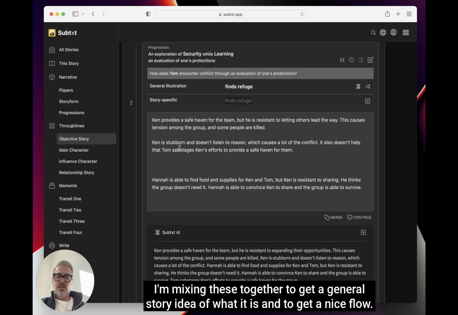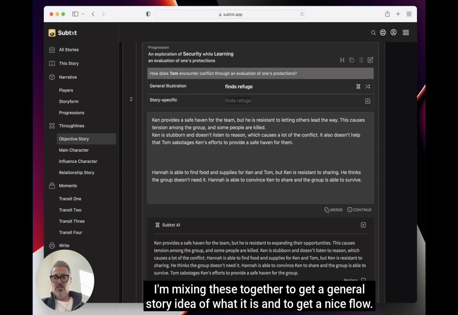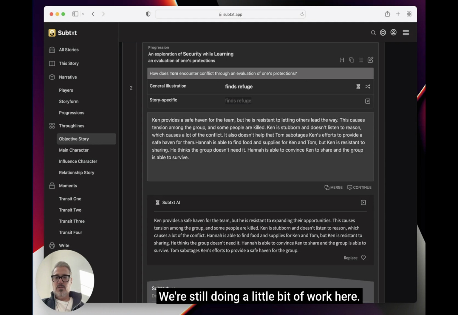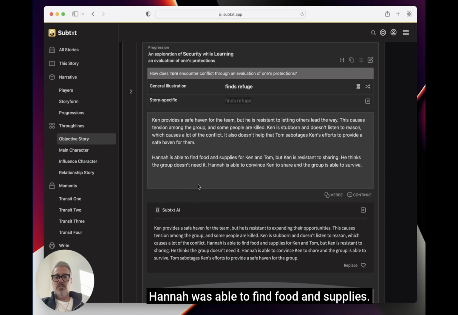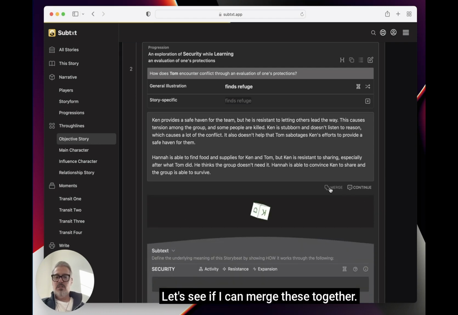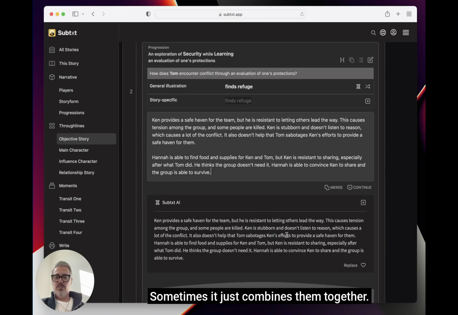Oh, I would say I'm mixing these together to get a general story idea of what it is and to get a nice flow. I'm still doing a little bit of work here. Ken is able to find food and supplies. Okay, see if I can merge these together. Hopefully it'll be a little bit clearer. Sometimes it just combines them together.